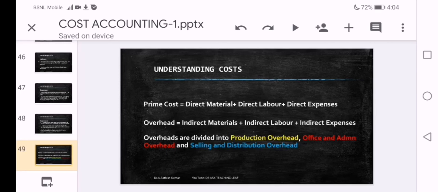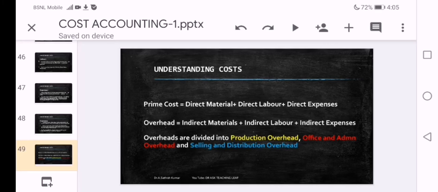Prime cost includes all direct costs, while overheads include all indirect costs. Understanding, managing, analyzing and reporting overheads is very difficult because of two points: identifiability and the allocation process. To control these overheads better, they are divided into subdivisions, or subsegments, which are presented in different colors in this slide. Production overhead, office and administrative overhead, selling and distribution overheads.